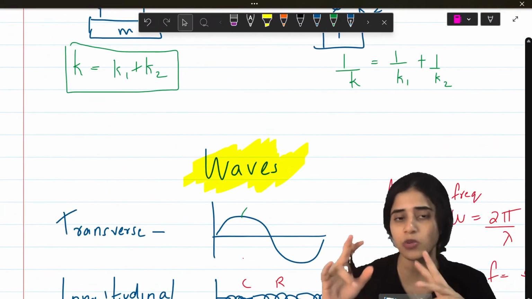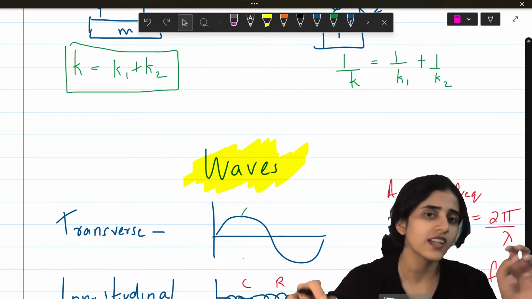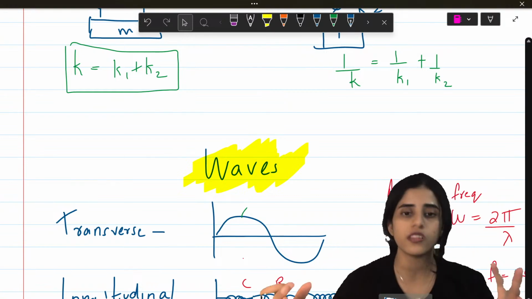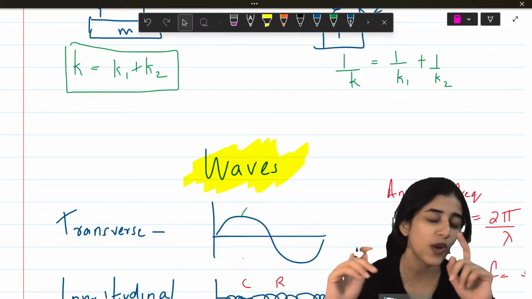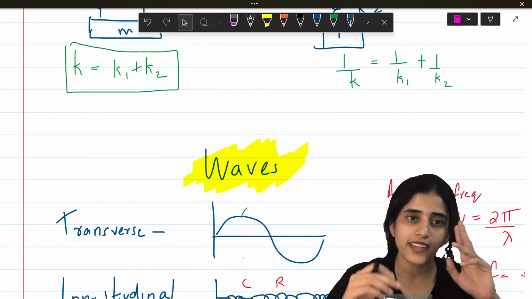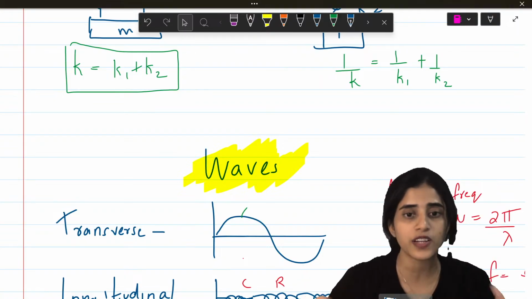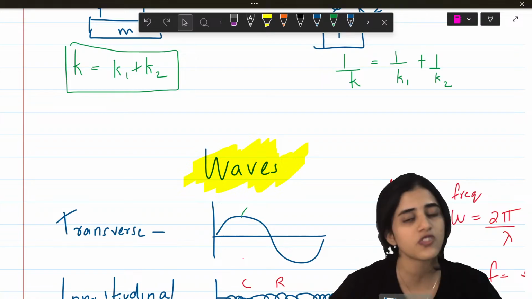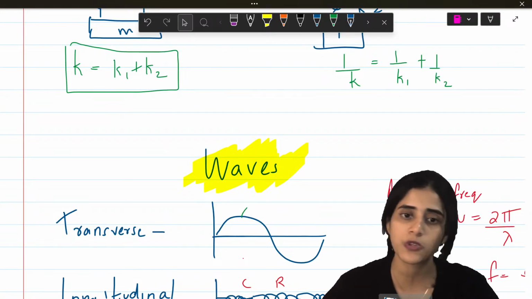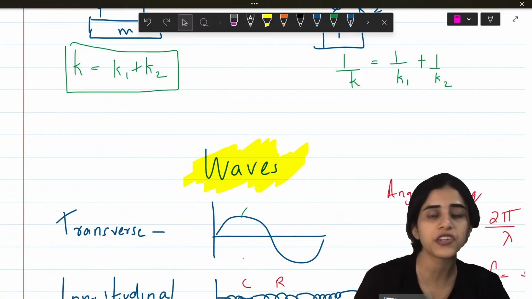Now, kinetic theory I am not doing because it's a long chapter and you wouldn't have time to study all this. From all this you will at least get one question from one chapter. And the questions from first PU are not that difficult compared to the questions from second PU. I wouldn't say they're easy, but compared to second PU, the first PU questions are better. That's why I did a video on first PU.